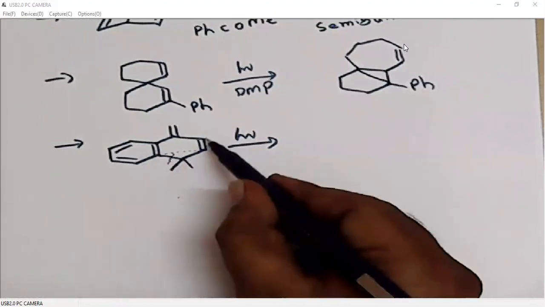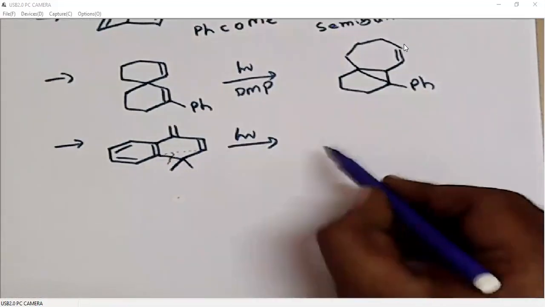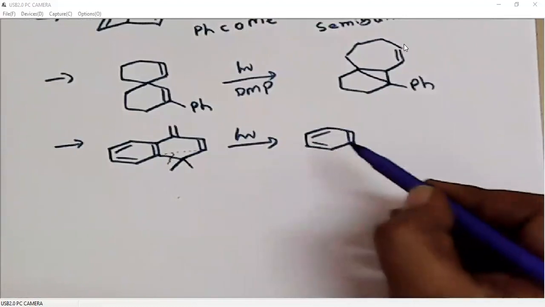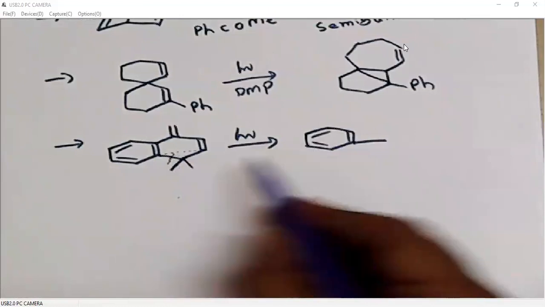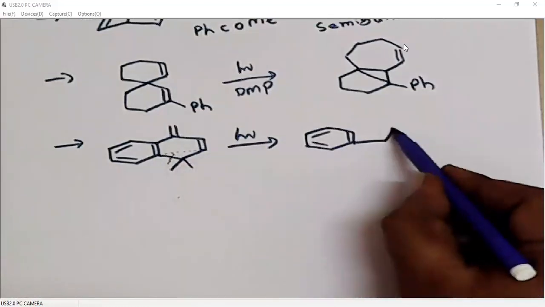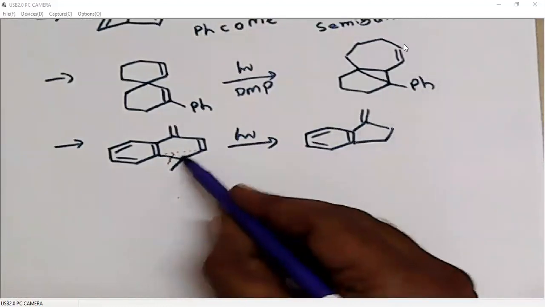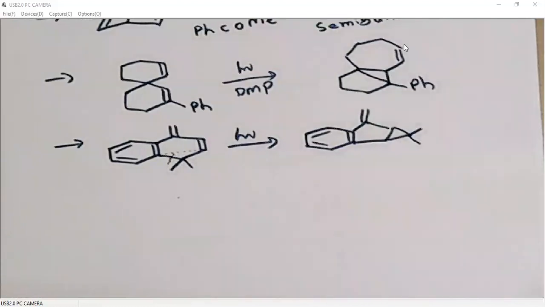So this radical and this radical will be involved in three-membered ring formation. Because of this, there is ring contraction. So instead of a 6-membered ring, now we have a 5-membered ring. Then this radical and this radical are involved in bond formation. So this is the product.